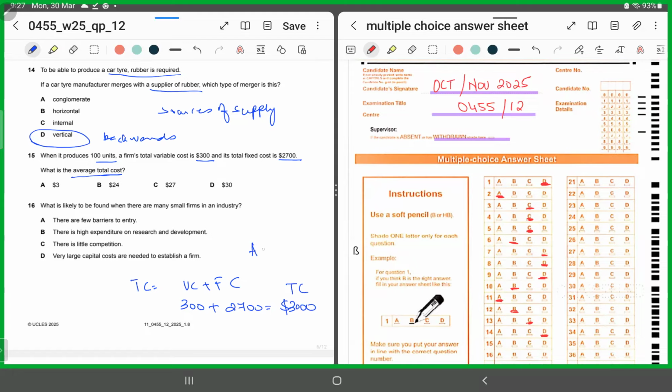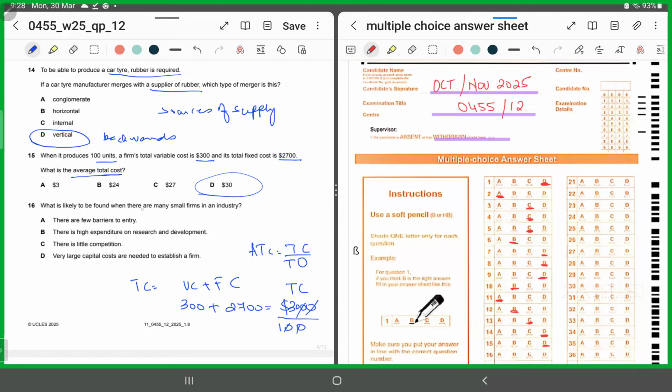Average total cost is what? Total cost divided by total output, right? How much was the total cost? 3,000. How much was the total output? 100. So 3,000 divided by 100 is giving you what? $30. So for 15, D is the correct answer. $30 per unit. That's the average total cost. All right, moving forward. MCQ number 16.